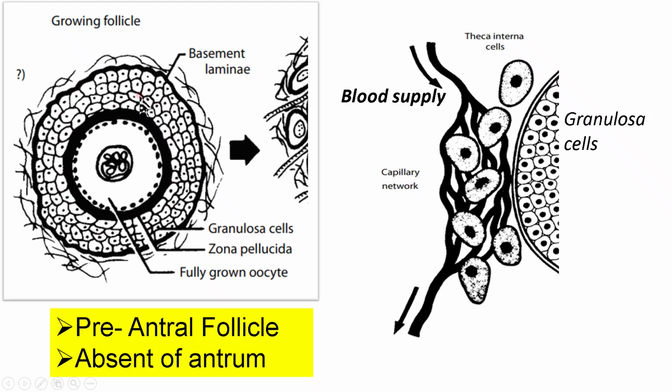This is the growth of the follicle without gonadotrophin, or independent of gonadotrophin. The important point here is that the follicle is unable to form the antrum, that is, a fluid-filled cavity within the follicle. The antrum is absent in the gonadotrophin independent follicle. Therefore, the gonadotrophin independent follicle is also called the pre-antral follicle.